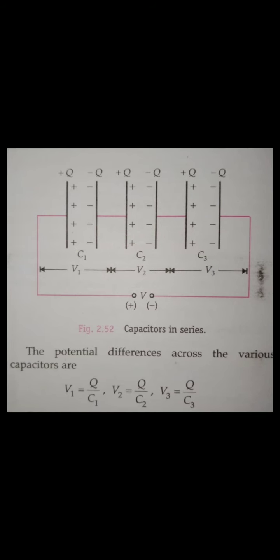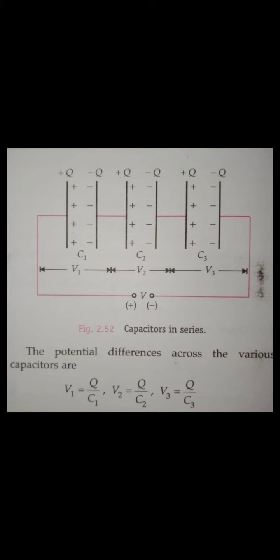Okay, so this is the series connection, and the voltage V is being given across all the capacitors. So the capacitor C1 will acquire voltage V1, capacitor C2 V2, capacitor C3 V3.